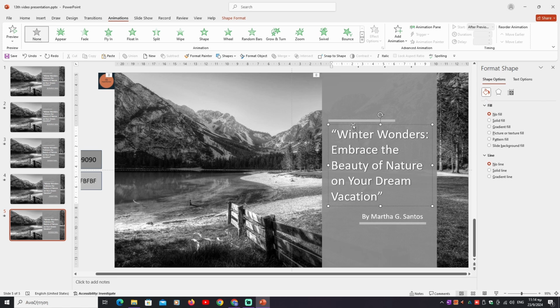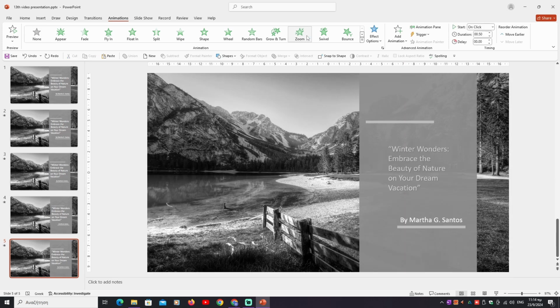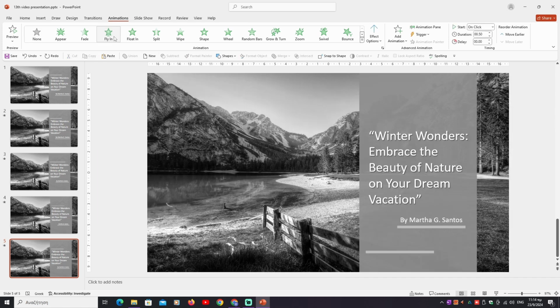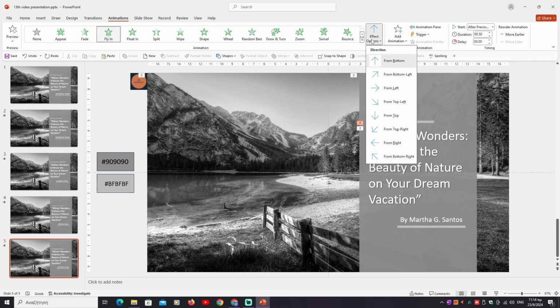We go to the title, let's close the Format Shape, we go to the title, entrance Zoom, start after previous, duration 1, effect options object center as one object as it is. We go to the small rectangle up, entrance Fly In, start after previous, duration 0.50, effect options from top.